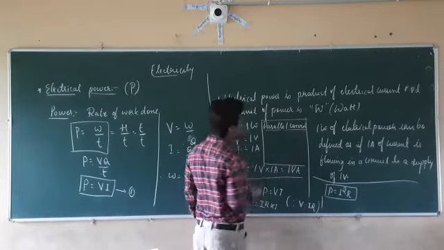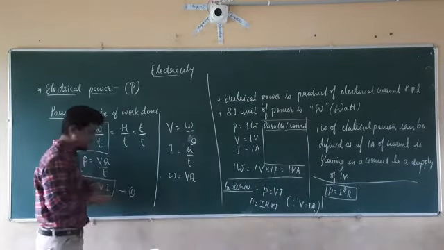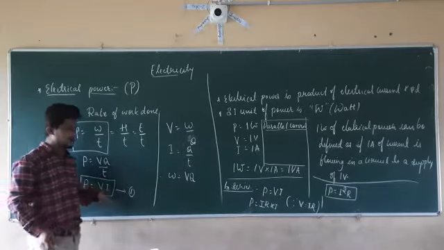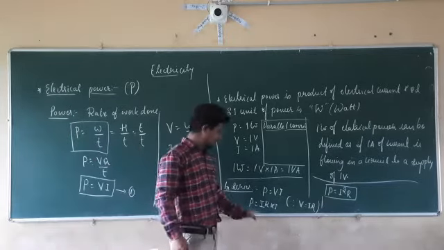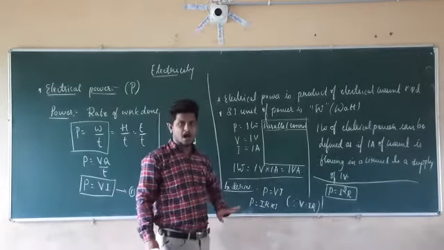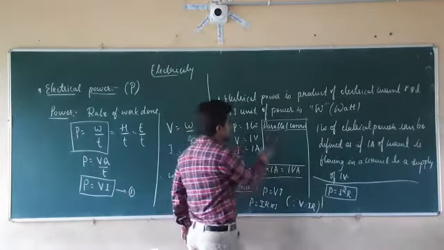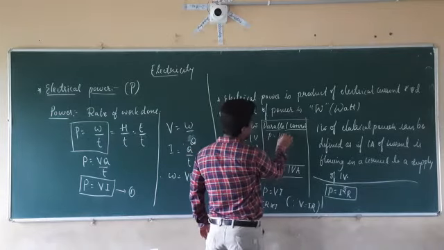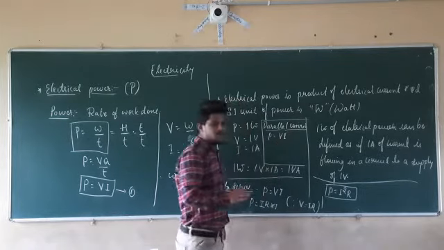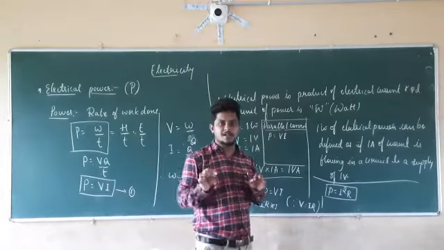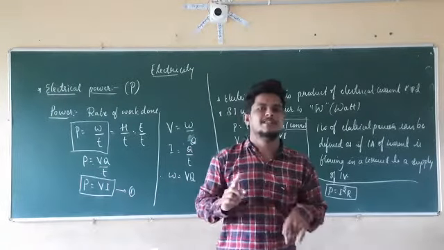In power, for the parallel connection, we have the formula for the real power, that is P equal to V into I. Power in the series connection is P equal to I square into R. The next is the parallel connection. If we take the formula P equal to V into I again, we already know that in the parallel connection the current is going to change but the voltage remains the same.